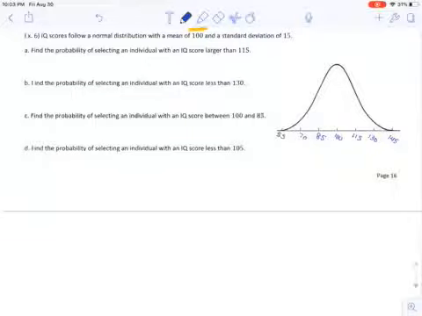First question I'm actually going to answer is going to be C because it's easier. If I want to find the percent from 100 to 85, that's from average to one standard deviation below. We said if you go one standard deviation above and below, this is the 68% using the empirical rule. So that's the half of it we found earlier. That's 34%.